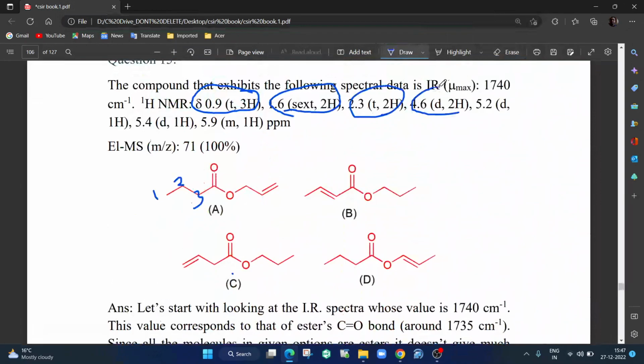Yes, 4.6, see this is beside oxygen, highly deshielded, okay. So this is your fourth. Two hydrogens are there, and it comes as a doublet. Now what about this one?